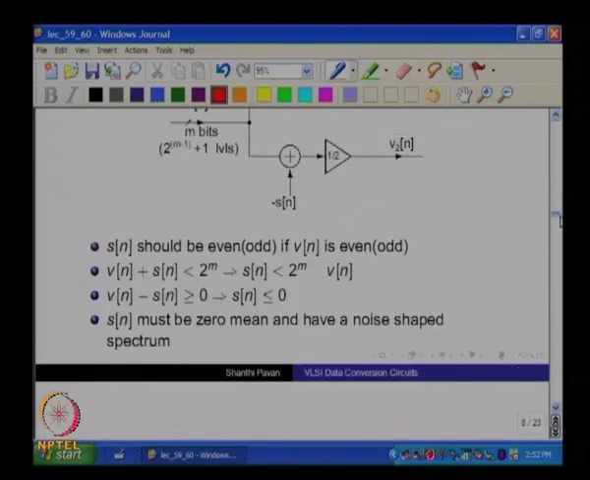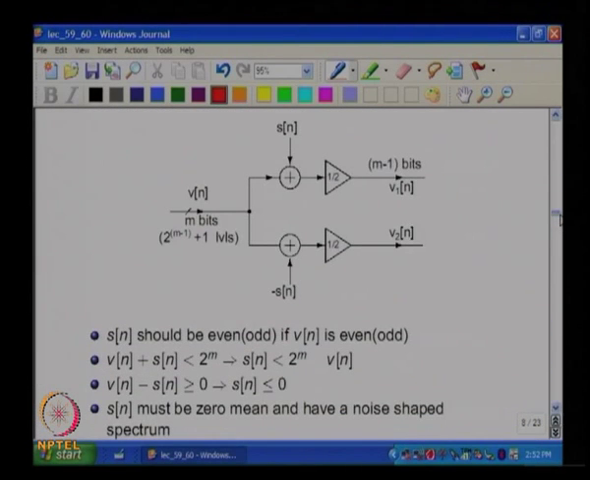Right, we concluded that these two must always be even regardless of what V of n is, which means that S of n should be even if V of n is even and odd if V of n is odd. This way, when you divide by 2, you will have, I mean, no remainder.